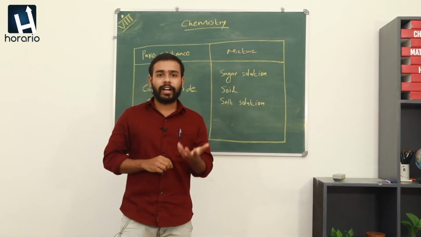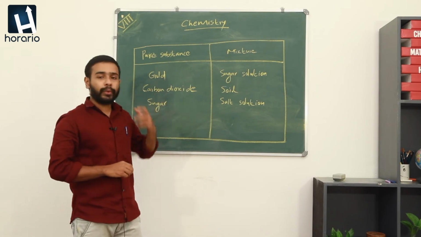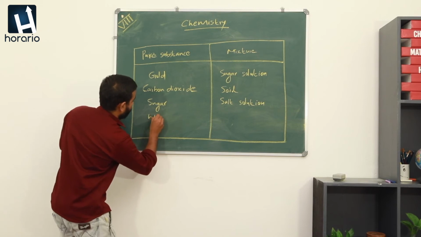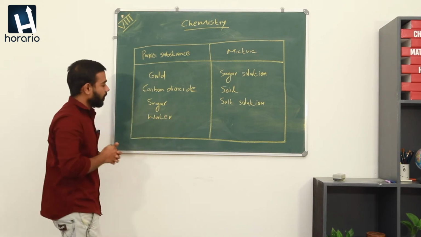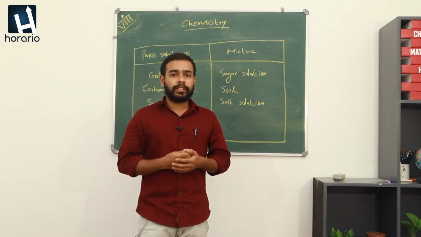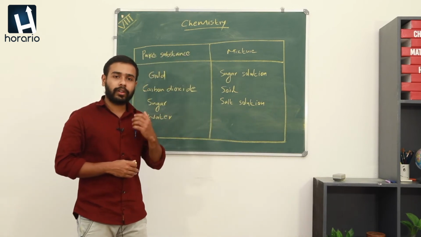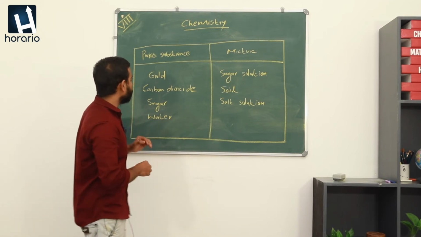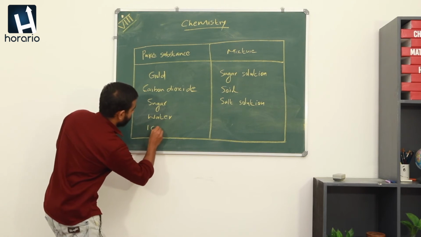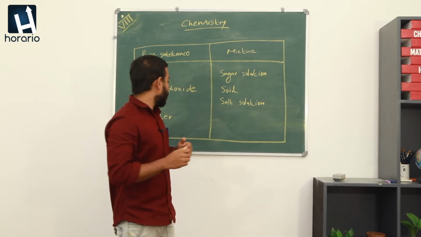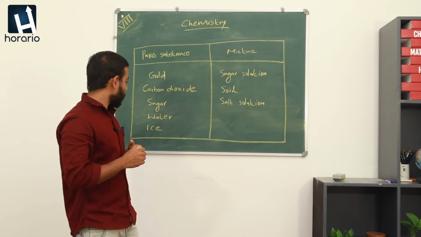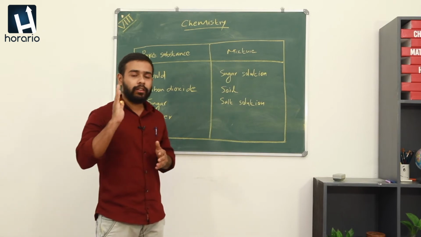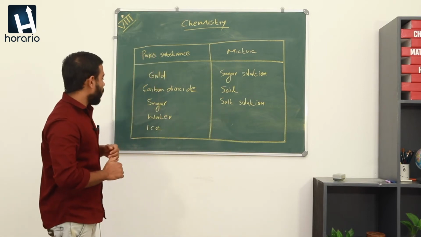Next is water. Water is also a pure substance because it contains only water particles. And then ice. Similar to water, ice also contains only particles of ice. There are no other particles present in ice. Then the next one is water vapor. Water vapor is also a pure substance. There is only one kind of particles present in water vapor.